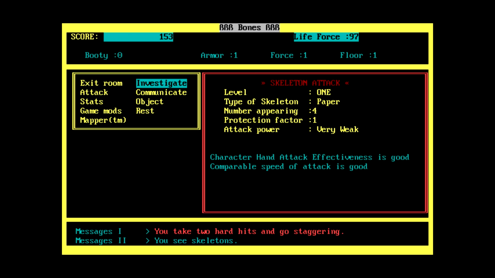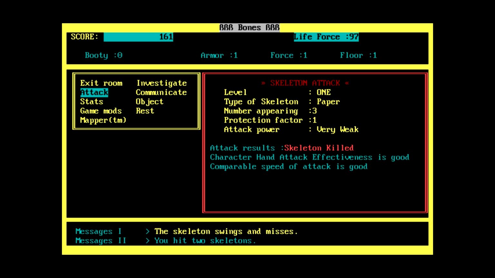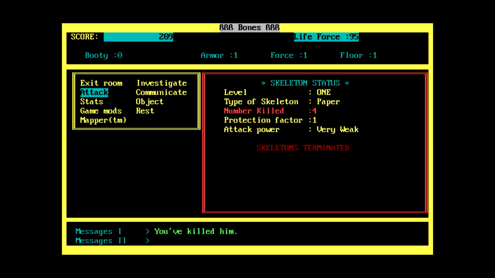We are under attack by another skeleton. A paper skeleton from the looks of it. 4 paper skeletons, actually. Okay. Well, it's telling me that I have a very good chance of damaging these guys, so let's hit them. Oh yeah, I just took one out with my fists. Took out another, and another, and all 4.